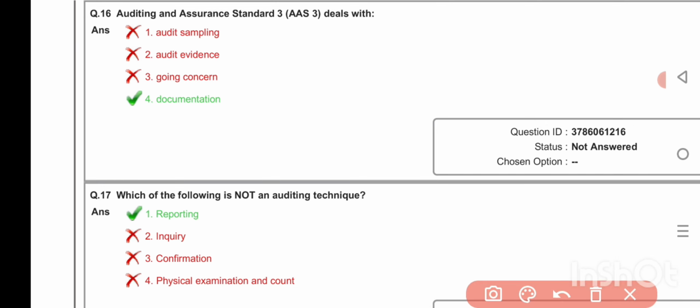Auditing and Assurance Standard 3 deals with documentation. Which of the following is not an auditing technique? Reporting.